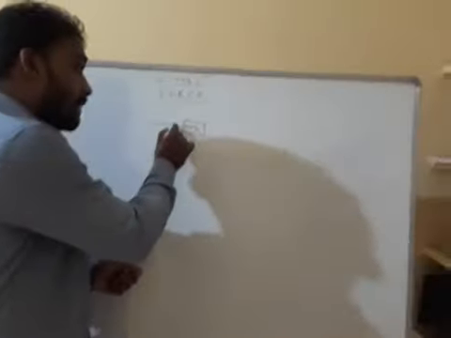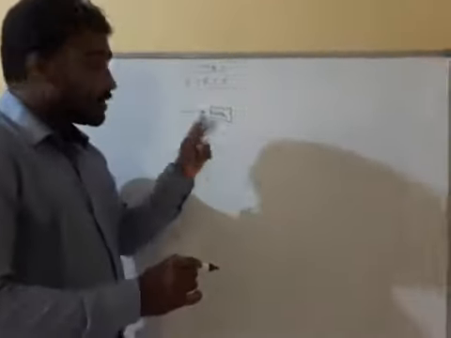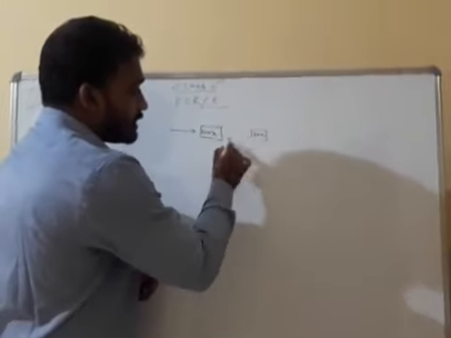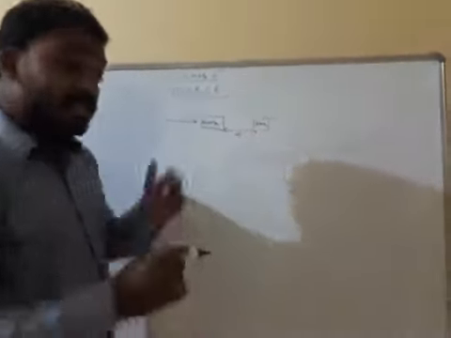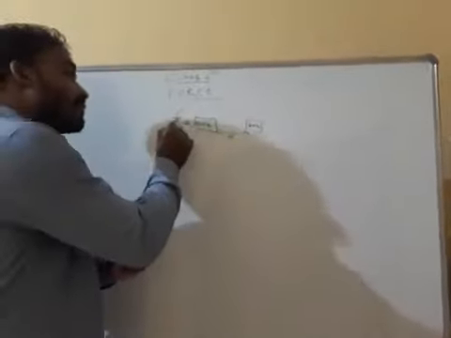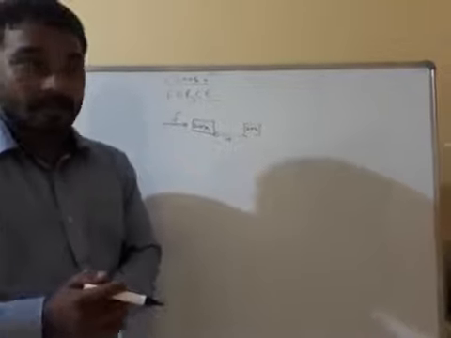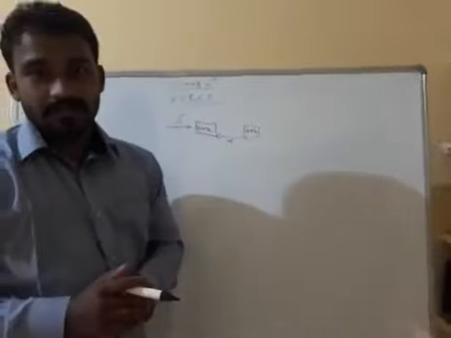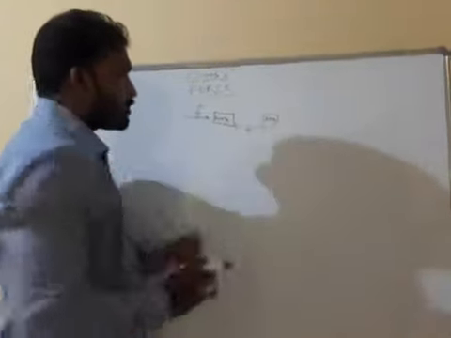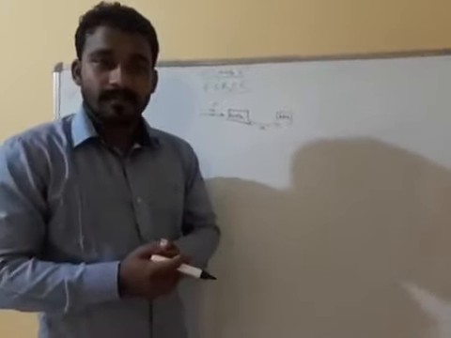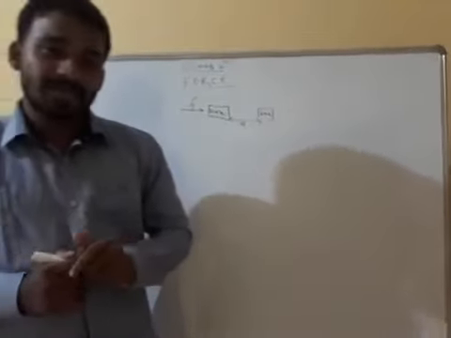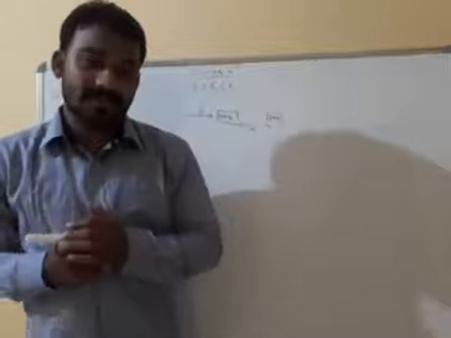When you are applying force from this side, the box will move with a distance d. How much distance is it moving? With a distance d. And you are applying a force F. After applying force only, it moves with a distance d. Understood? If you do not apply force, it will not move. Understood? So what is force?